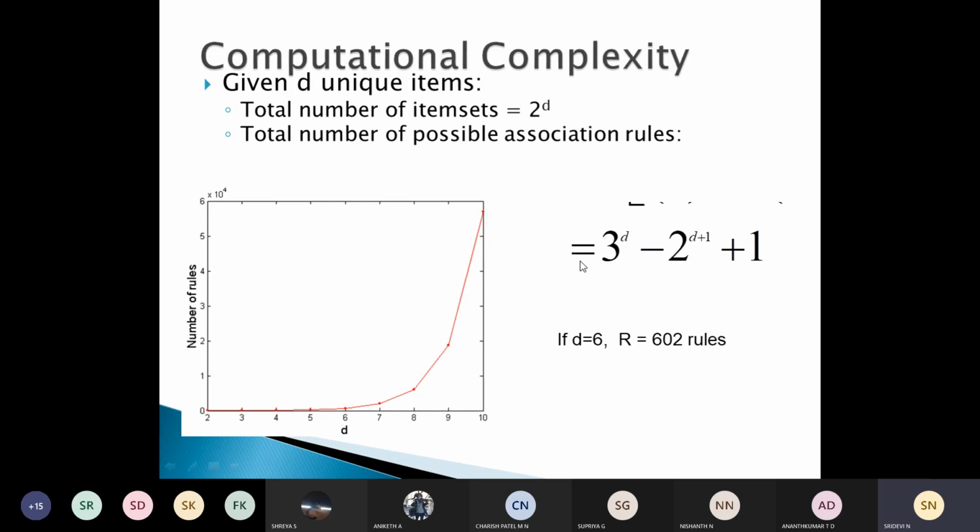They have shown it using this formula, 3 to the power of D minus 2 to the power of D plus 1, plus 1.